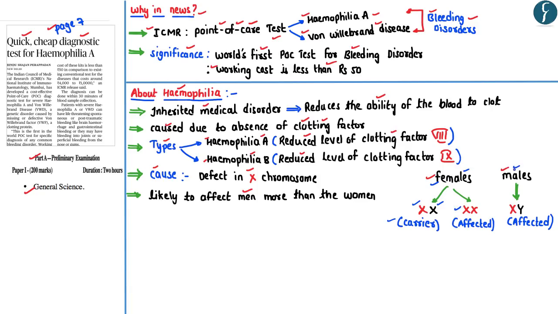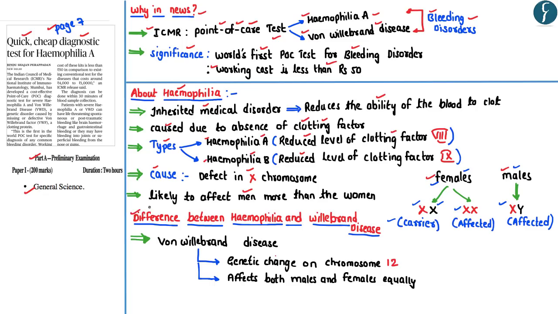The males are considered to be more vulnerable than women with respect to hemophilia because if the males have a defective X chromosome, then unlike in case of females where there is a normal X chromosome which can compensate for the defective X chromosome, such a chromosome is absent in case of males. That is why males are considered to be more vulnerable to hemophilia than women.